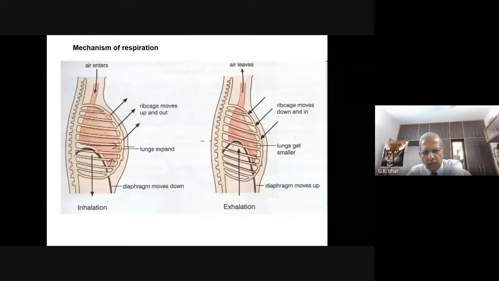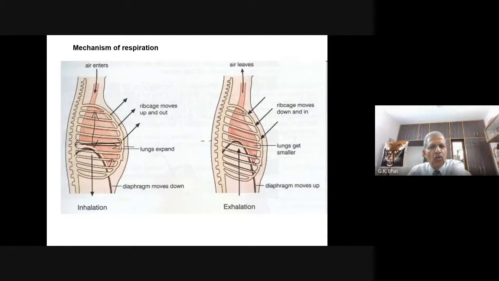So when this dome-shaped diaphragm got lowered, there is an increase in the volume along the antero-posterior axis. When the ribs move outward and push the sternum outward, there is an increase in the volume in the dorsoventral axis.